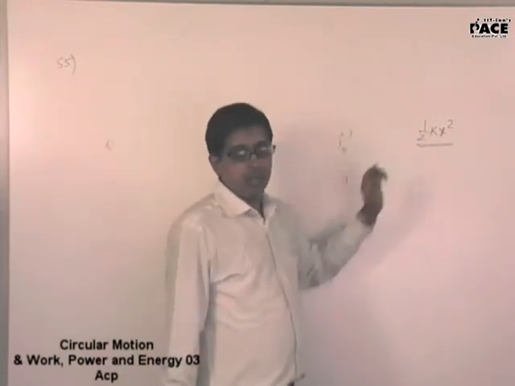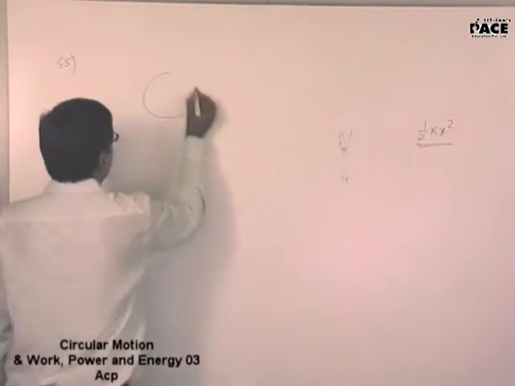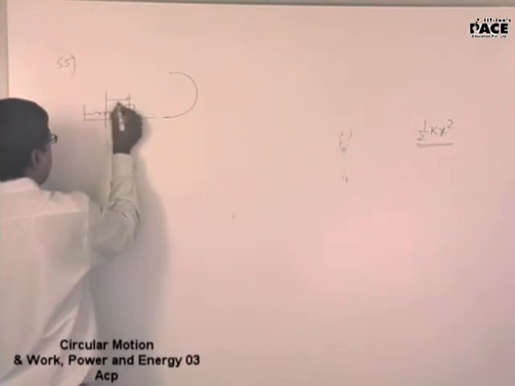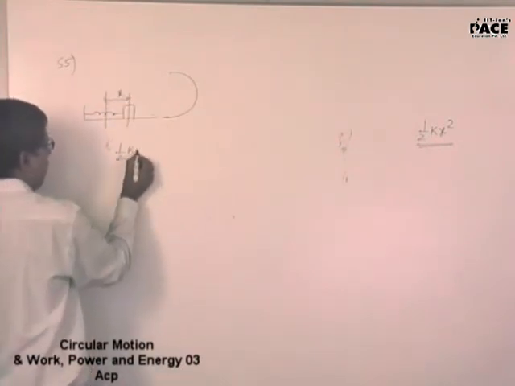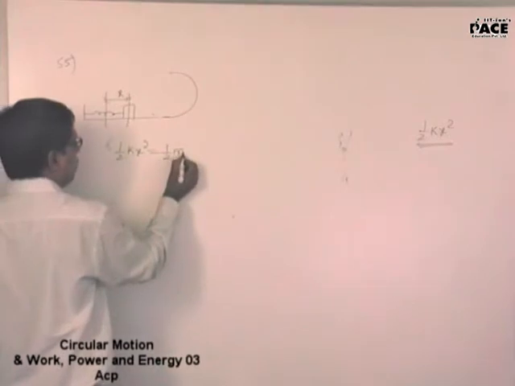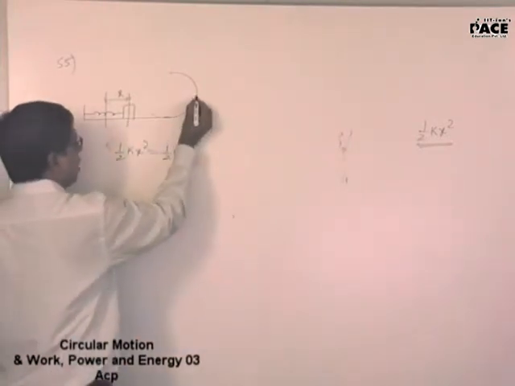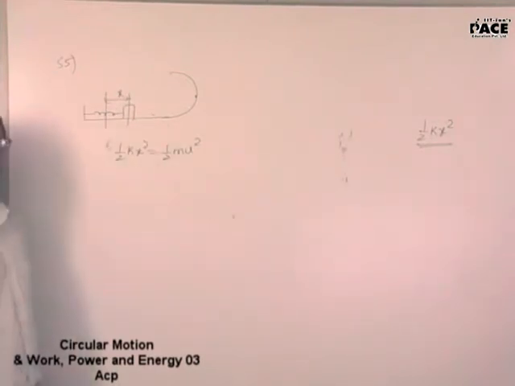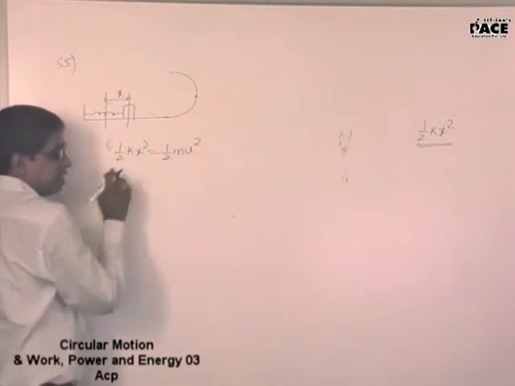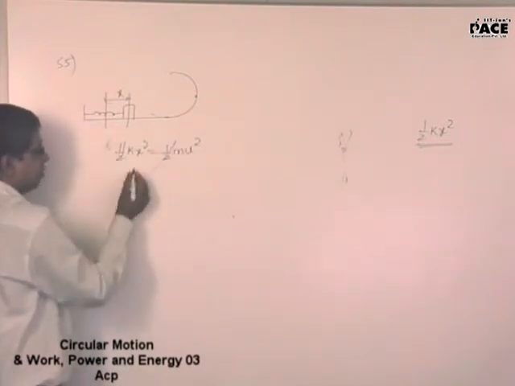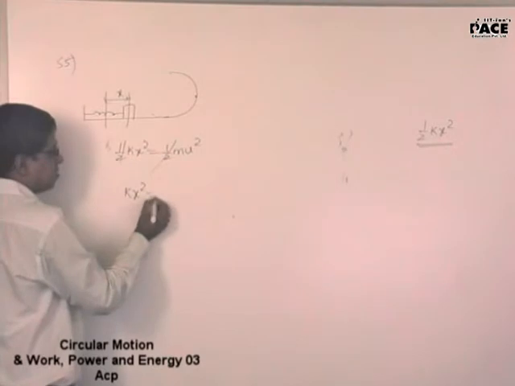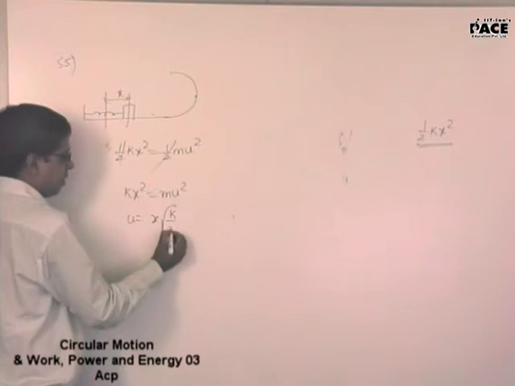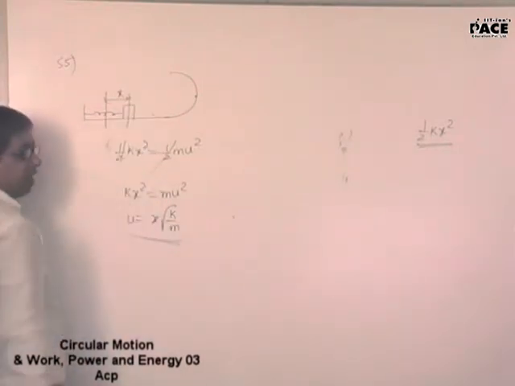Yes, sir. So when you are pressing it this way, you compress it by a distance of x, half kx square will go into half mu square. Instead of directly telling you what velocity I have given, he has converted that into half kx square. Right? kx square is equal to mu square. U is x root over of k by m. This is the velocity I have here.